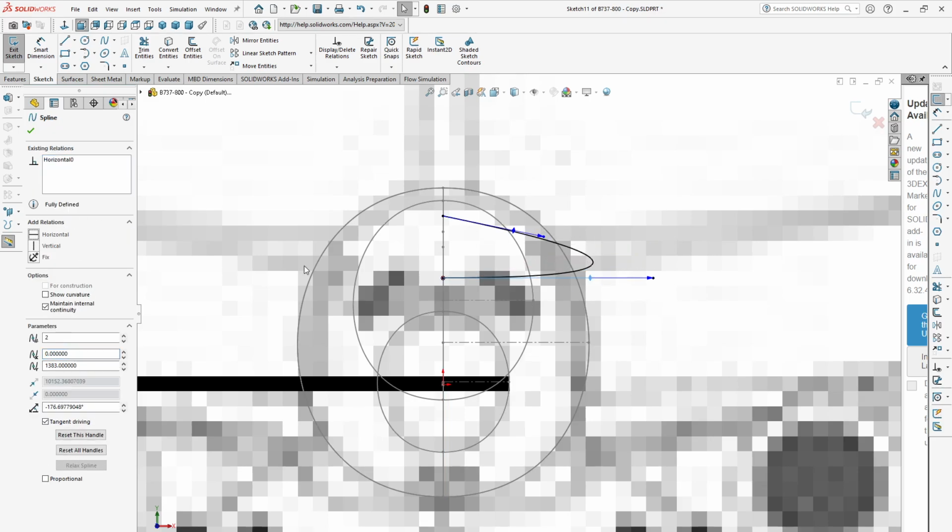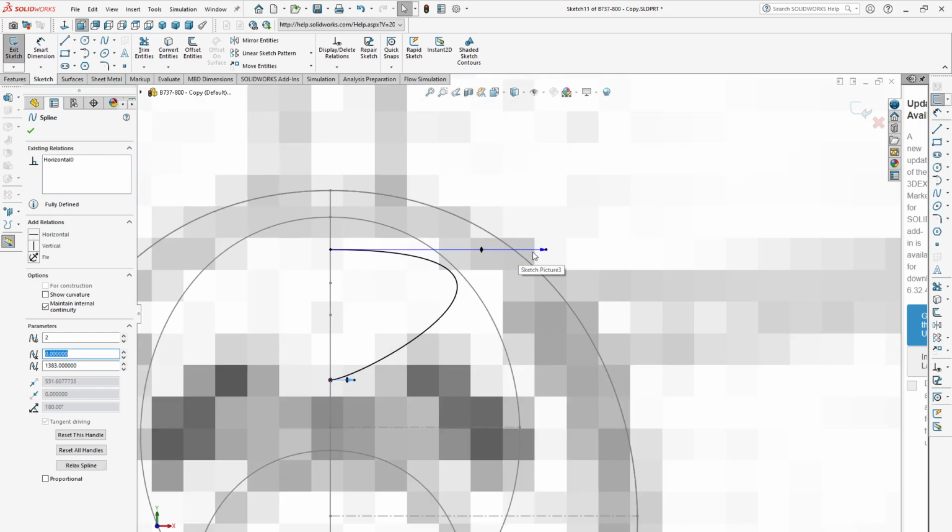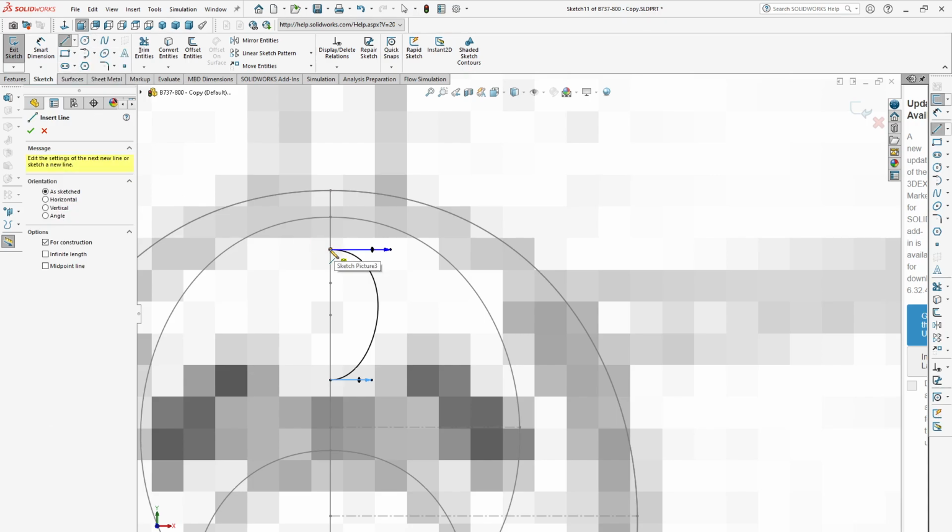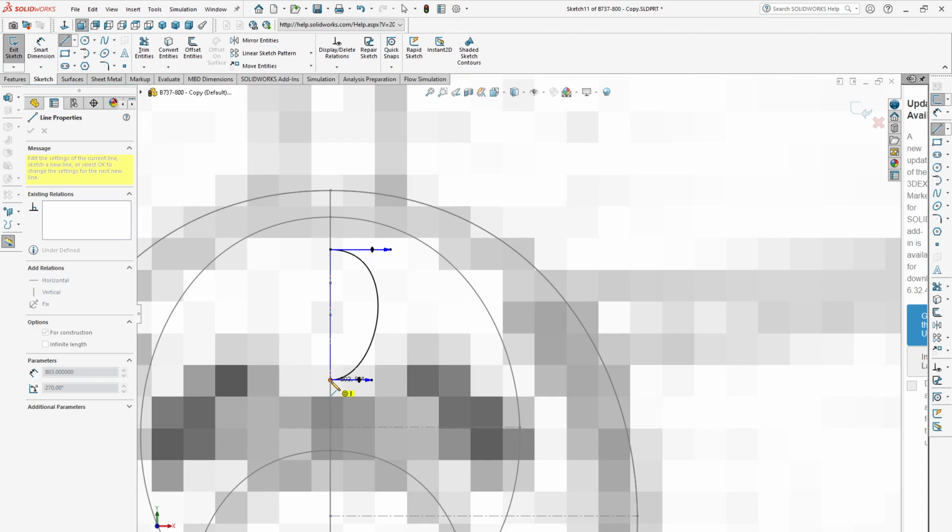Make this line horizontal and this line horizontal. Draw a center line similarly.